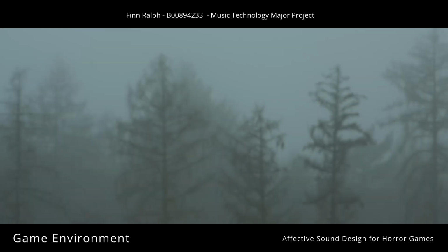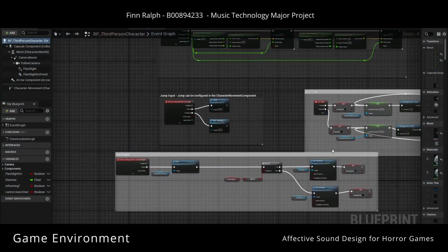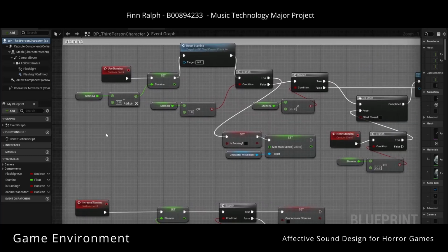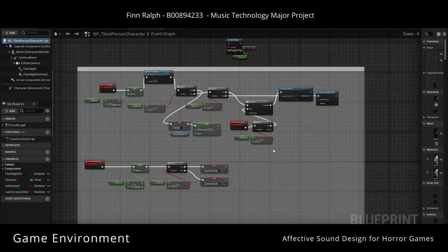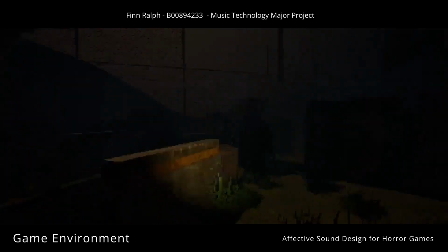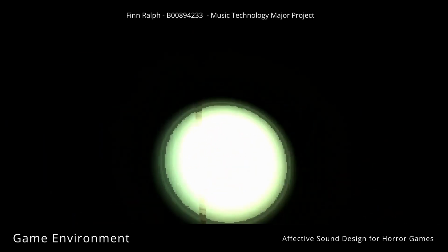In this next section, I will explain the technical aspects of the game's development in Unreal Engine 5 and Fmod. The software was chosen because of their extensive tutorials for beginners. Unreal Engine doesn't require knowledge of C++. Instead, Unreal has a visual scripting language, Blueprints. The game is short, at around 5 minutes to complete.